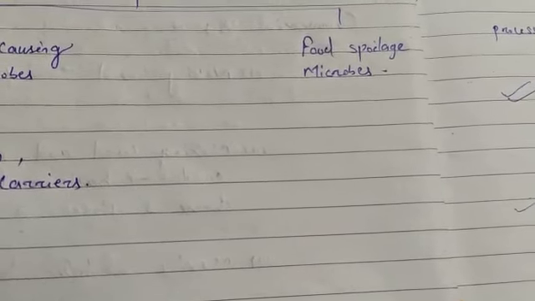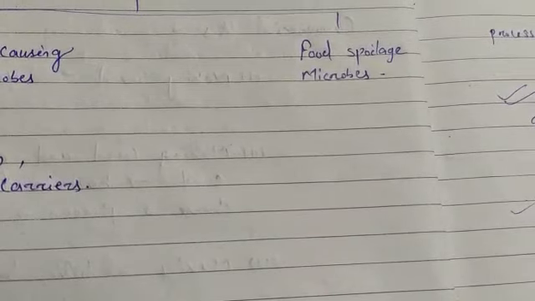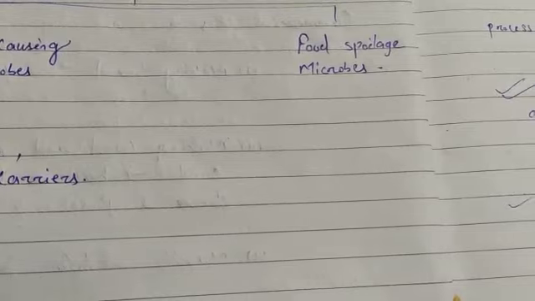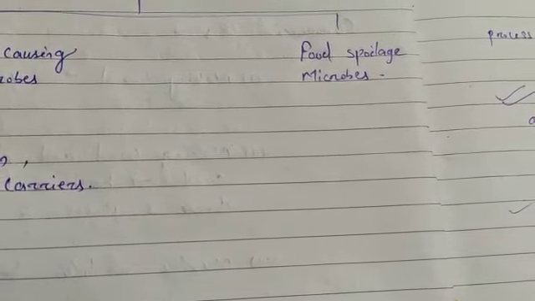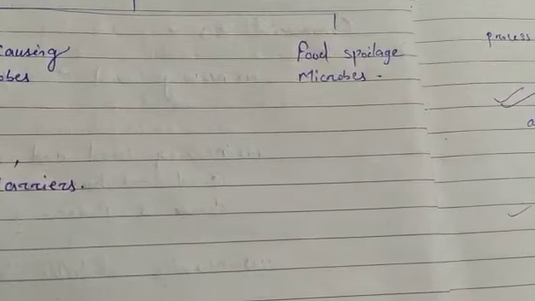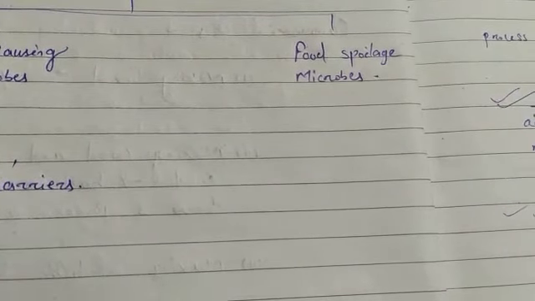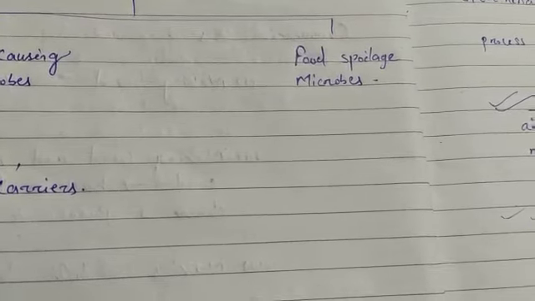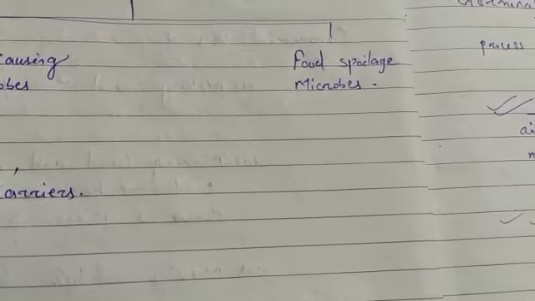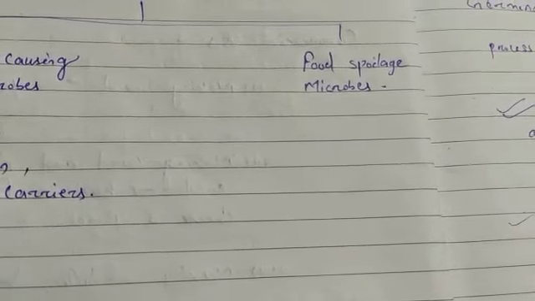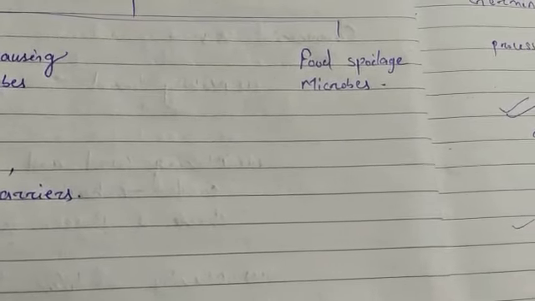They produce toxic substances which make the food unfit for consumption and may cause serious illness due to food poisoning. So the microorganisms like fungi and bacteria are mainly responsible for the spoilage of foodstuffs, because they grow on the food and produce toxic substances which make the food unfit for consumption, and this type of food may cause food poisoning.